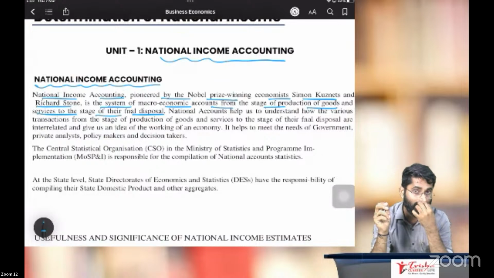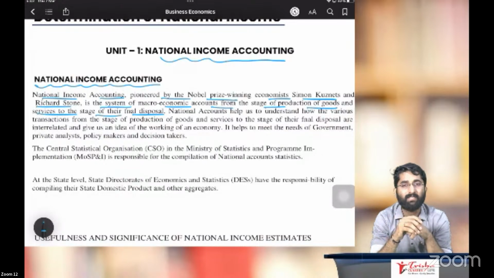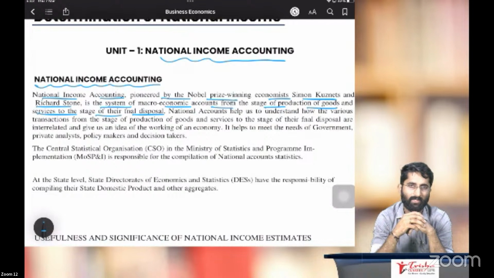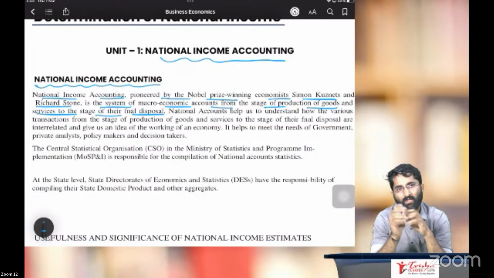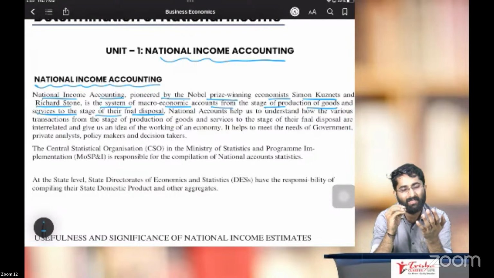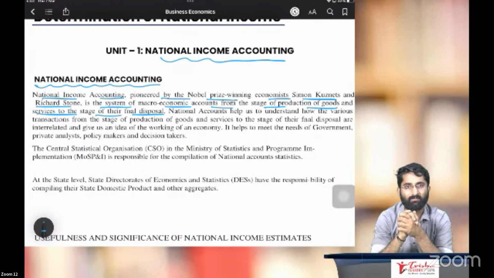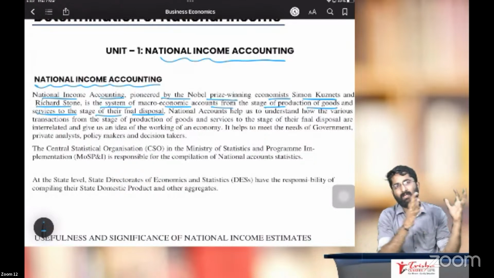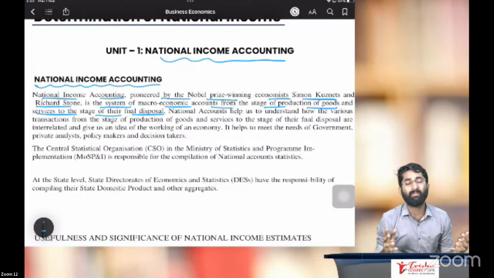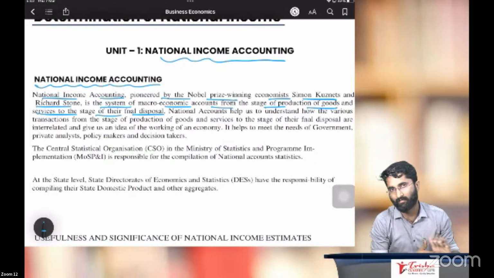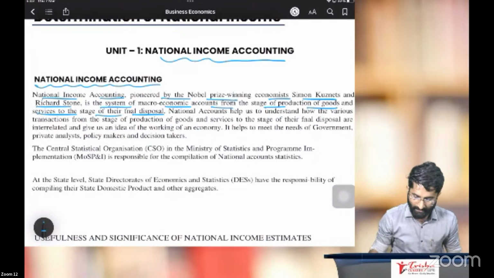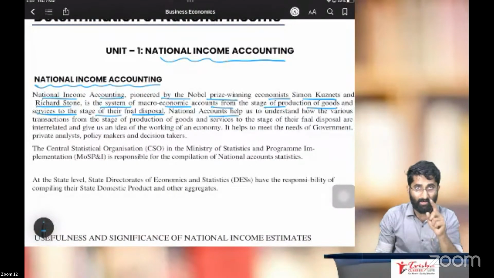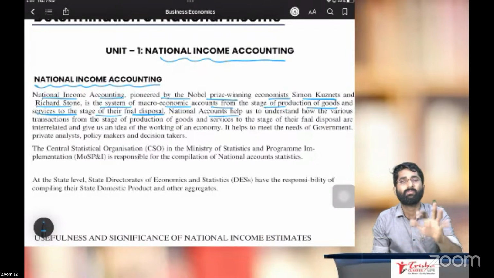But these economists say, what is the ideal method to calculate the national income? So there are many ambiguities, confusion, dilemmas in how to calculate this. It depends upon the economist and their view or approach about the calculation of national income. Here, national accounts, I told you, are going to give you some conclusion.